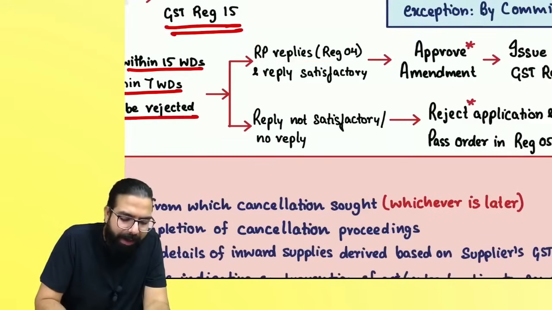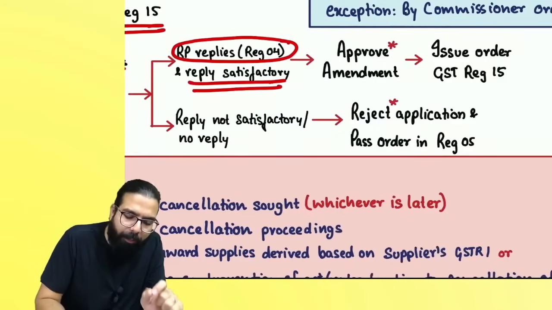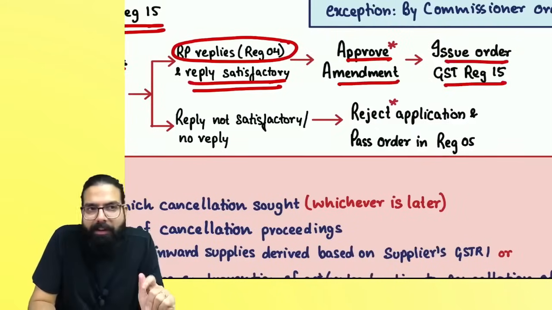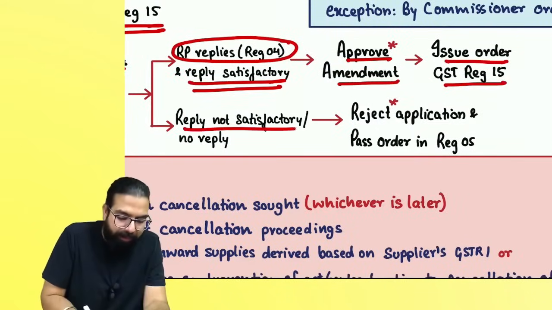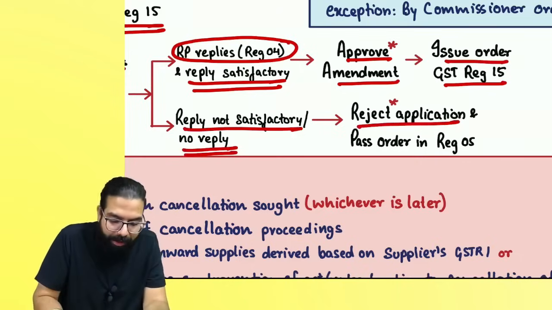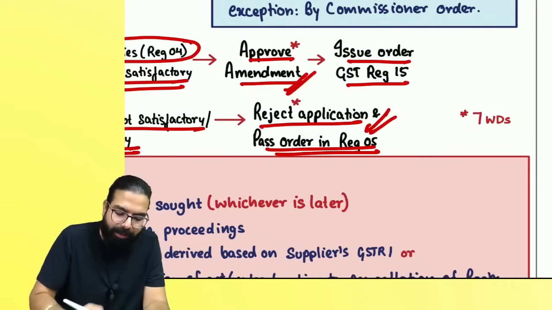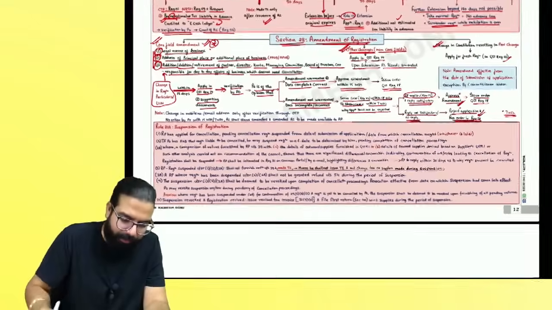You reply to him in GST REG 04, and if the reply was satisfactory, then he will approve the amendment and issue an order in GST REG 15. But sir, if the reply is not satisfactory or you did not reply at all, then he will reject the application and pass an order in GST REG 05. Remember, to approve, amend or reject, he will take 7 working days.